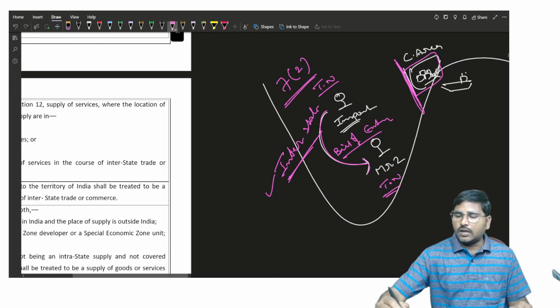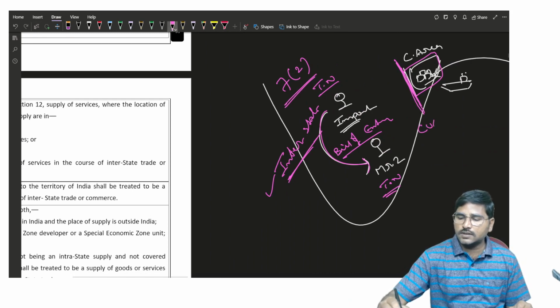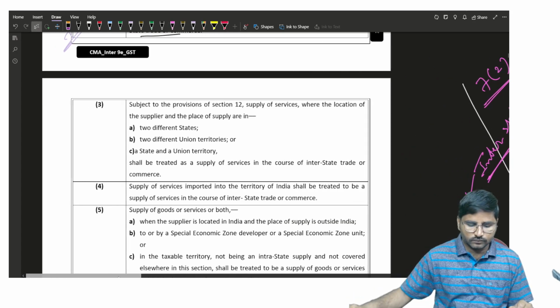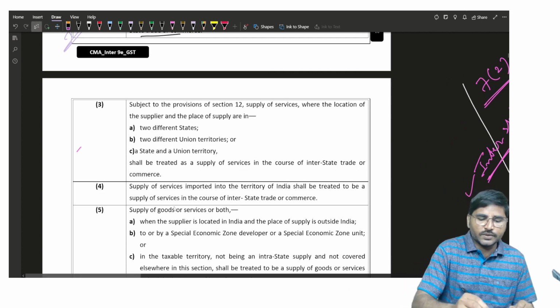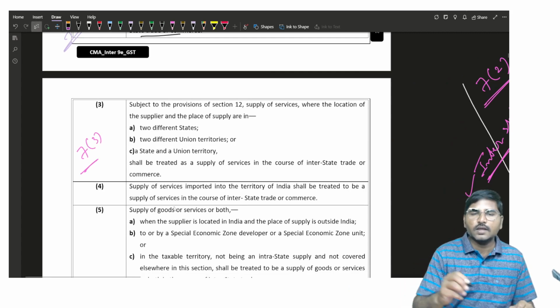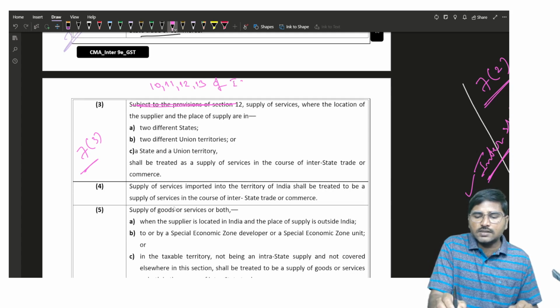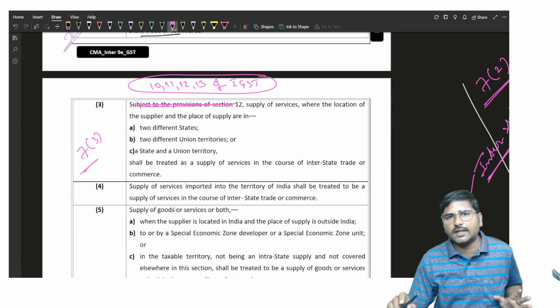Pause the video and note down. This is the customs frontier, right? And the next one, 7 subsection 3. Subject to the provisions of section 12. Again I am saying that sections 10, 11, 12 and 13 of the IGST Act deal with place of supply. We will discuss that at the final level.